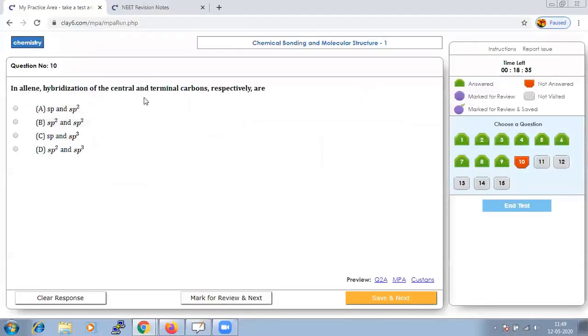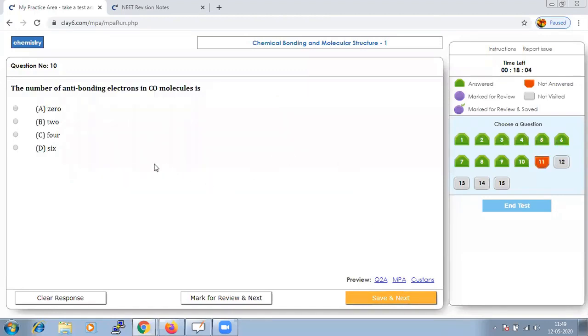When we talk about the hybridization of the central atom and the terminal carbons, as usual, calculate your H value and you can find out the answer: it should be sp and sp2 hybridization. Do calculate your H based on the formula, and you will reach the answer.